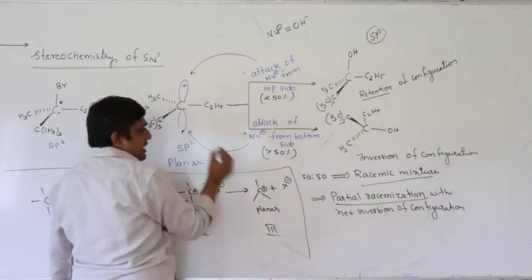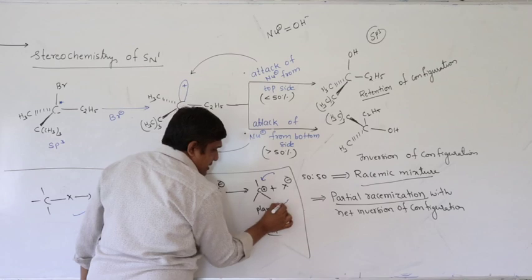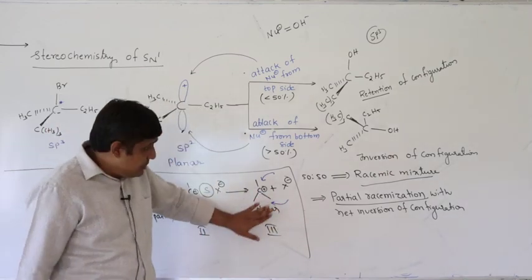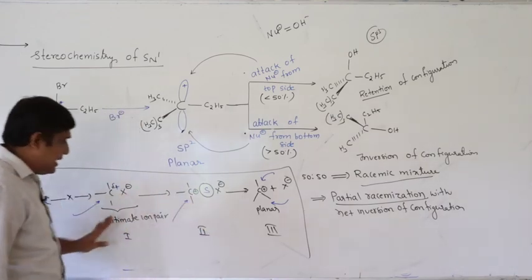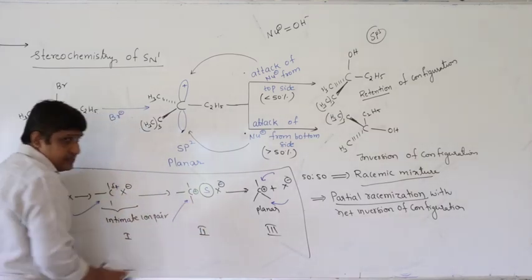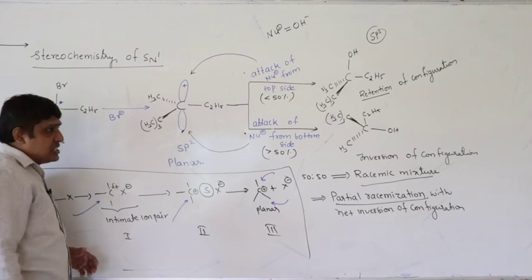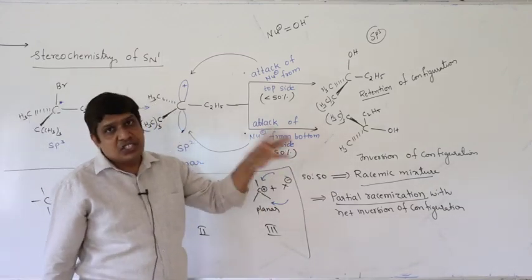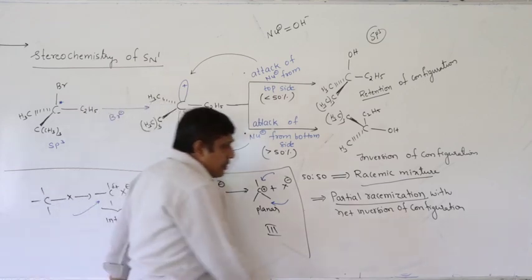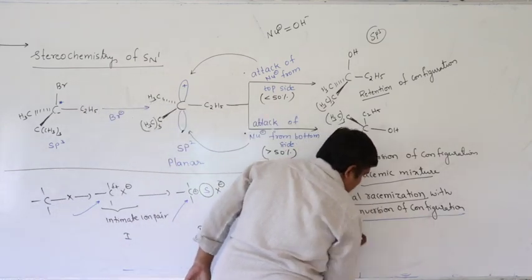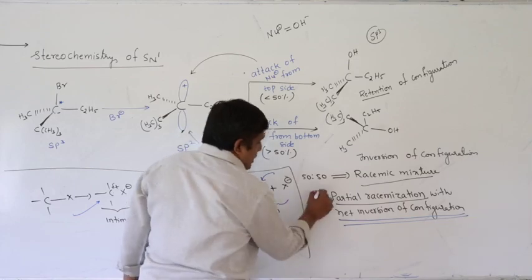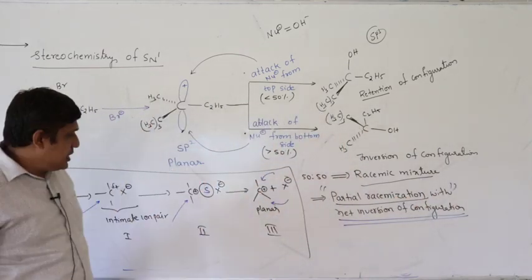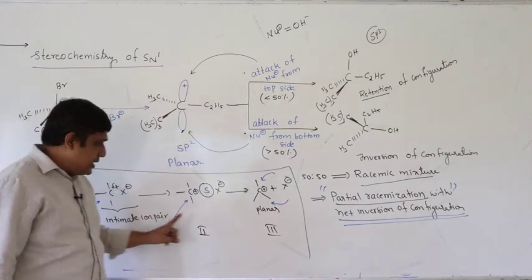Here it can attack from the top side as well as the bottom side. So, we will get a racemic mixture here, but not in the first two. Because of these two intermediates, you will get a slight excess of the product with inversion of configuration. So, the net product has inversion of configuration. So, the correct term is partial racemization with a net inversion of configuration because of intermediates 1 and 2.